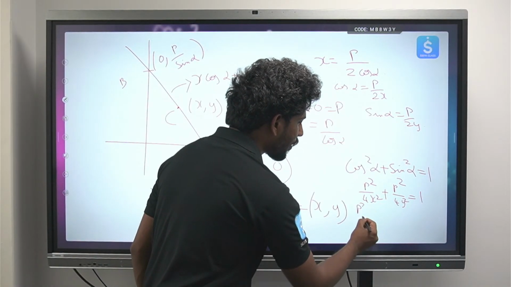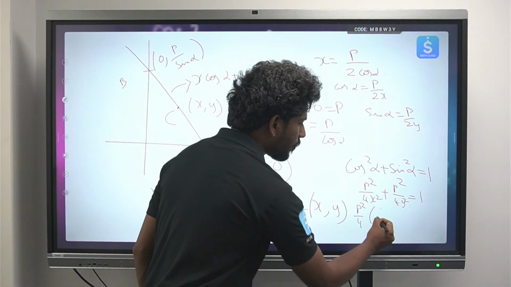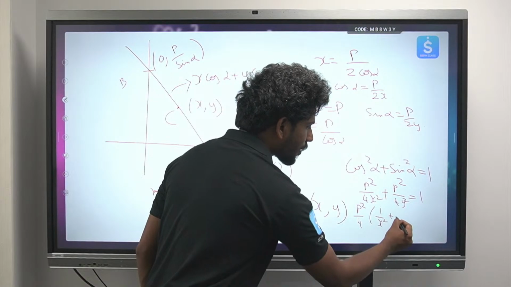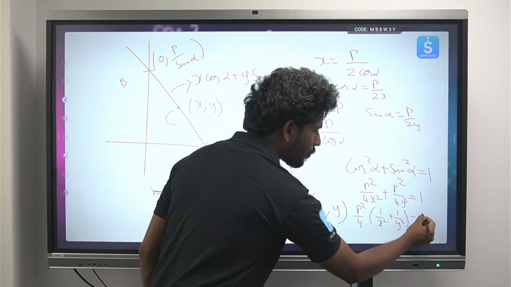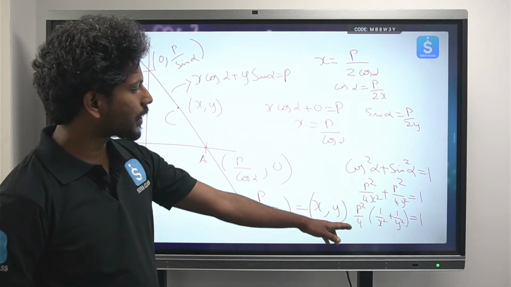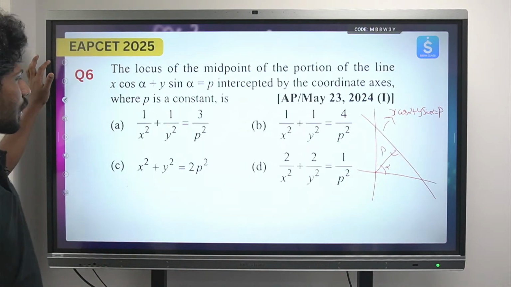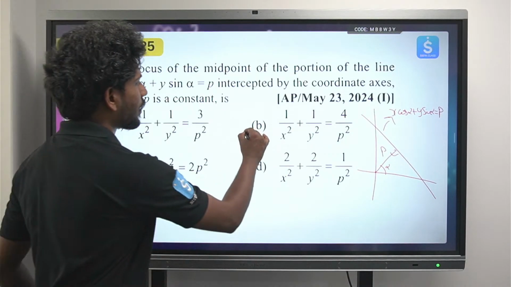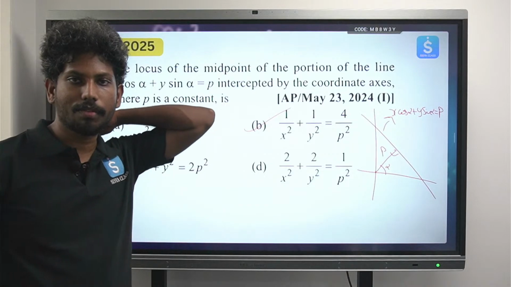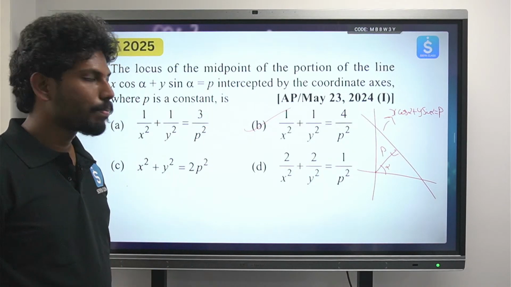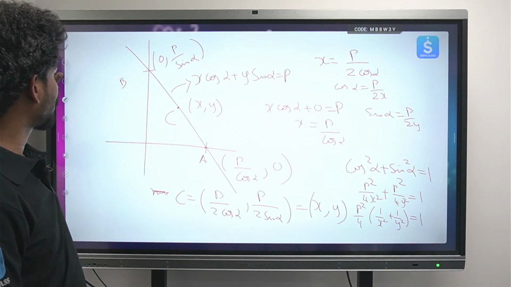You can take p square by 4 common. So this will be 1 by x square plus 1 by y square equals 4 by p square. Wherever this answer is, that will be our right answer. 1 by x square plus 1 by y square is equal to 4 by p square. Okay, so this is our sixth question.